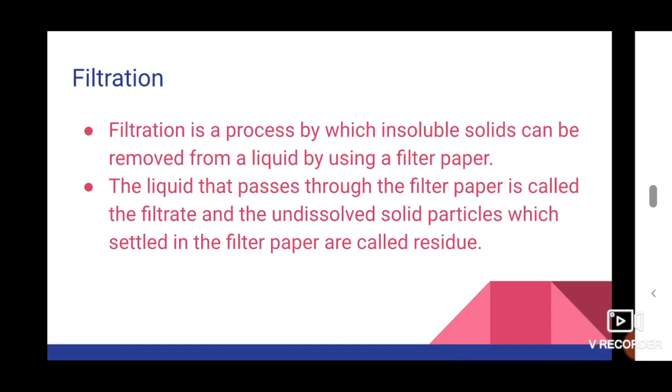So what is a filter paper? Filter paper is a special kind of paper. It contains millions of small tiny holes. These holes are used to separate a solid particle from a liquid. These holes allow only small liquid particles. They won't allow the solid particles. Okay, so with the help of filter paper, we are able to separate an insoluble solid from a liquid. Okay.